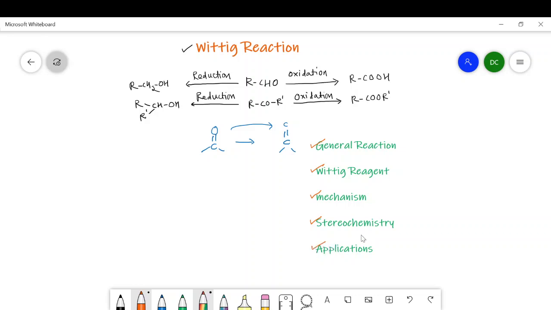So by understanding the Wittig reaction, one can convert any carbonyl compound into a substituted alkene. So let's start with the general reaction.